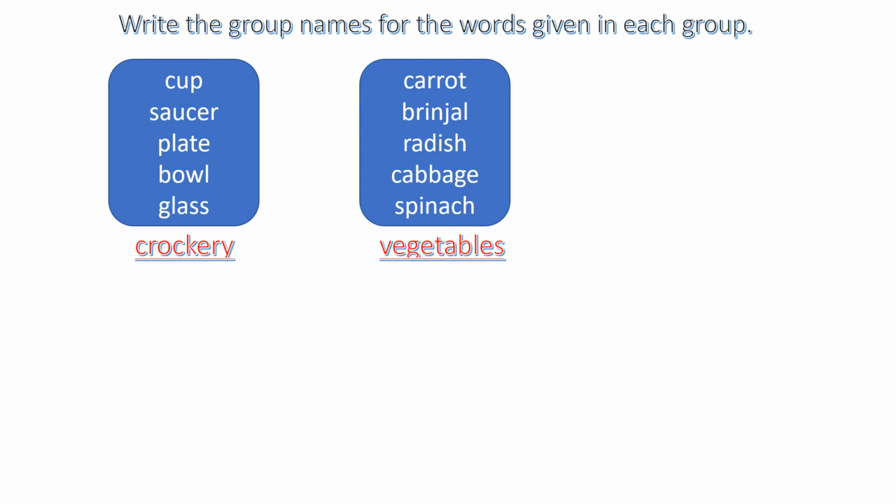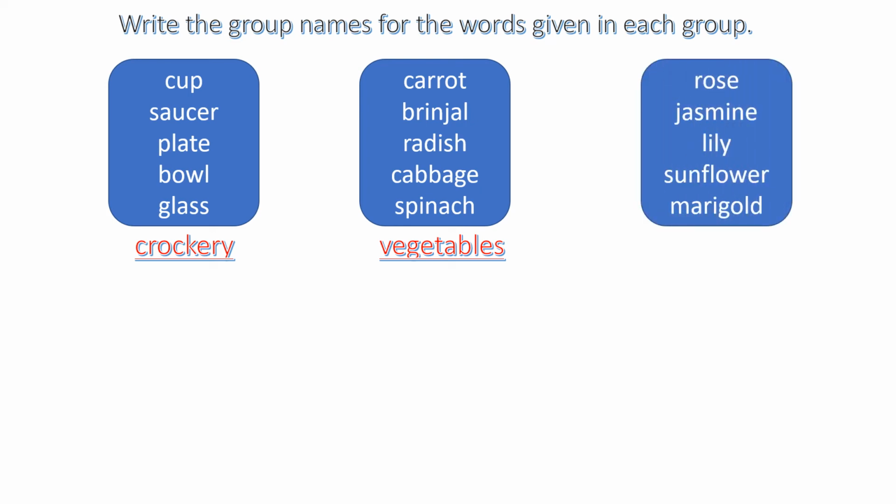Now we'll see the next group of common words. Rose, jasmine, lily, sunflower, marigold. These are all common nouns and common names. Now guess, under which group will all these words come?